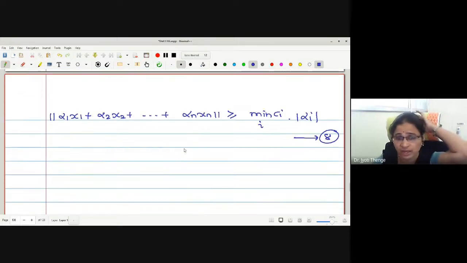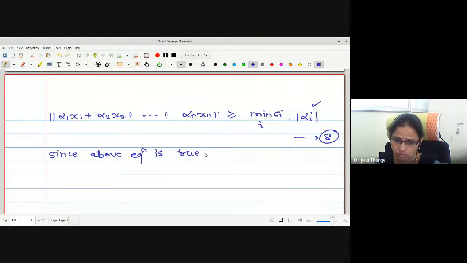Now again, it is true for each mod alpha i, which means the above equation is true for each alpha i. Therefore, may I say it is true for the maximum value also? Why am I going to involve the maximum? Because this is my norm zero definition.